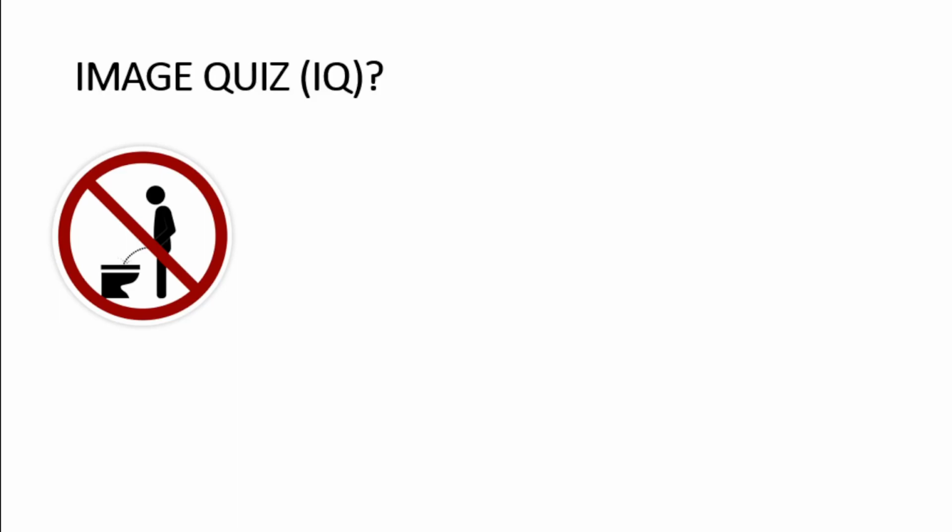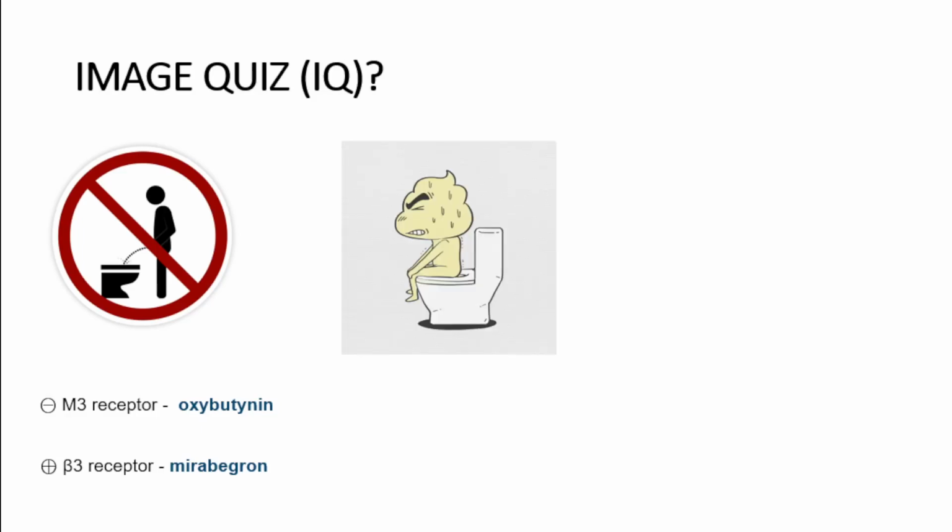So the drug must be avoiding the passage of the urine. So where do we require avoiding passage of the urine? Whenever there is urinary incontinence. So we have two drugs, that is the M3 receptor blocker Oxybutynin and the beta-3 receptor activator, that is Mirabegron, which will relax the bladder, thereby it can be useful in case of urinary incontinence or urinary urgency.